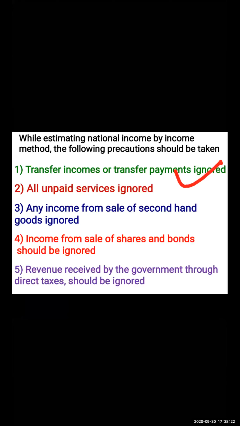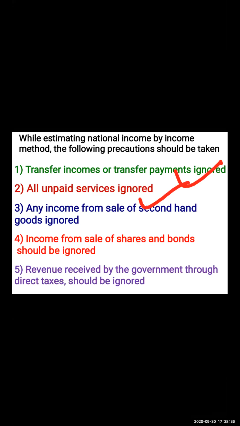The second point is that all unpaid services are to be ignored. What do unpaid services mean? For example, my mother is a housewife. She is providing me services, cooking food for me, cleaning the house, washing vessels, washing clothes.